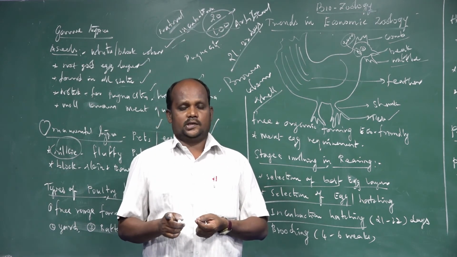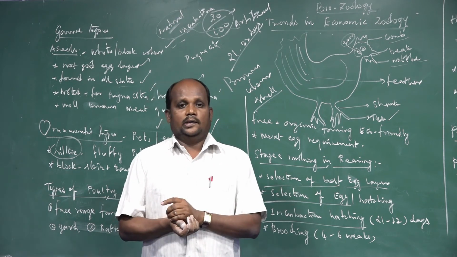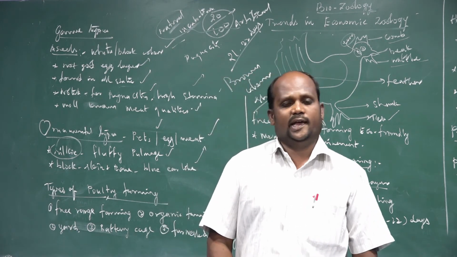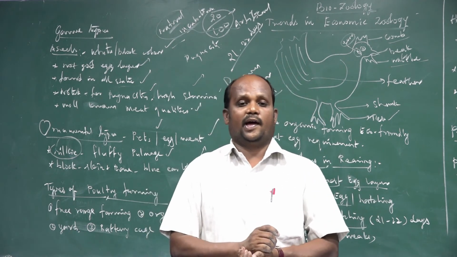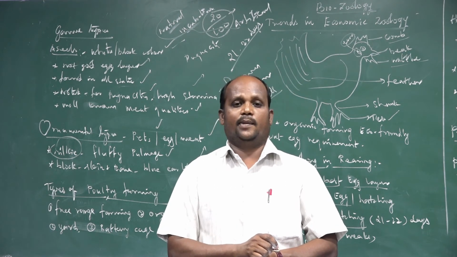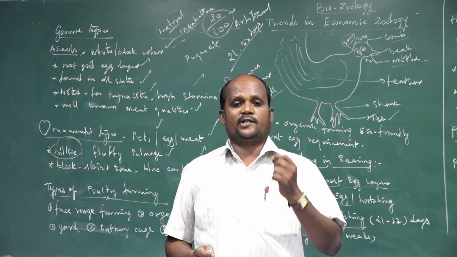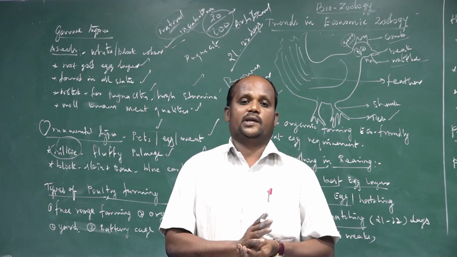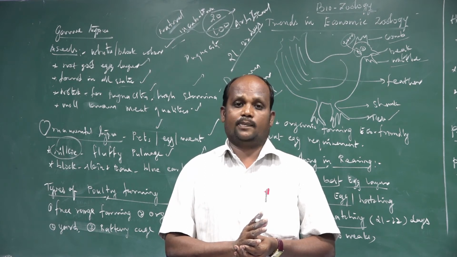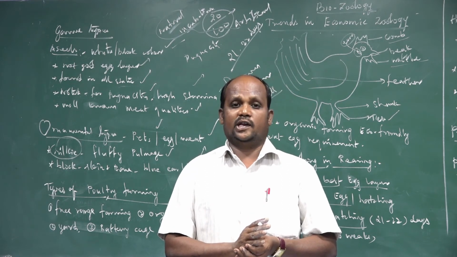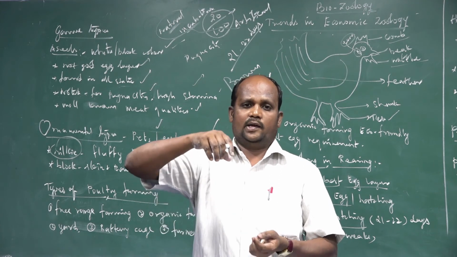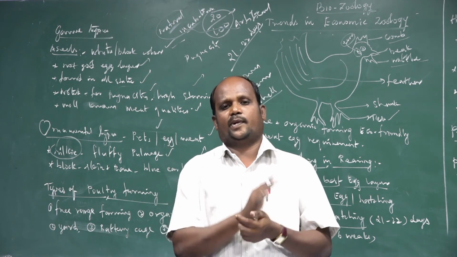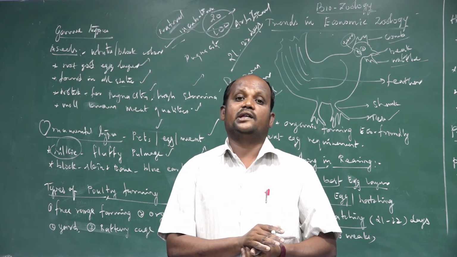So incubation means the eggs should be protected. The natural method is carried out by the mother. The artificial method is carried out by an incubator, which is a machine. In the natural method, only a limited number of eggs can be carried by the mother. In the artificial method, different types of machinery are there. That machinery is named an incubator. From the incubator, a huge, uncountable number of eggs we can protect using these machines. That is called artificial incubation.